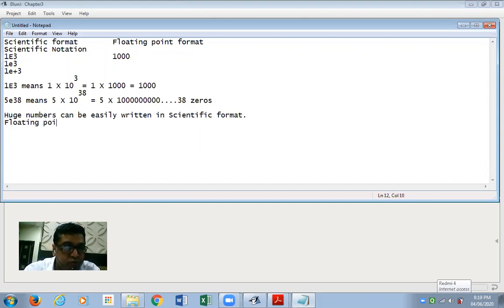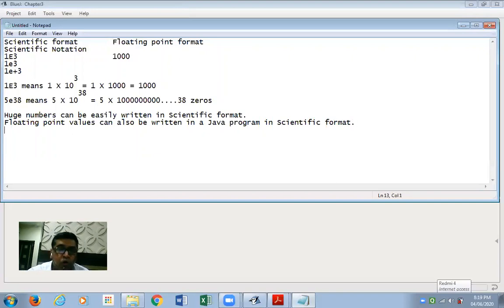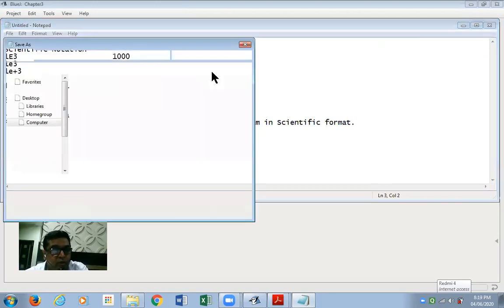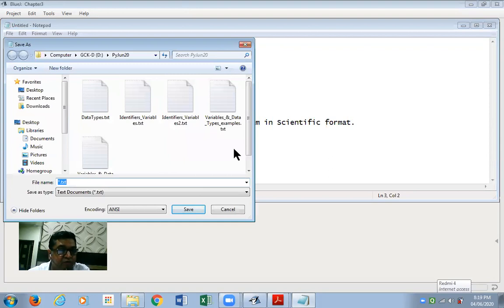Floating point values can also be written in a Java program in scientific format. I repeat, floating point values can also be written in a Java program in scientific format. Yes, that means you can write the value like this, 1000, or if you want, you can write it in scientific format. So I'll be sharing this bit of explanation on scientific formats with you.